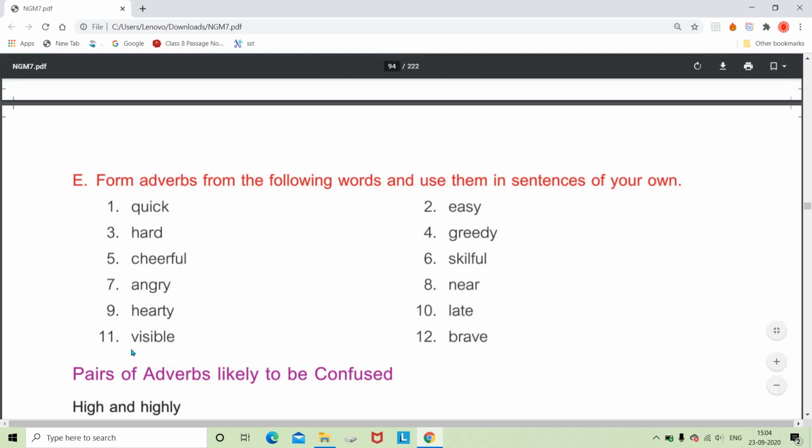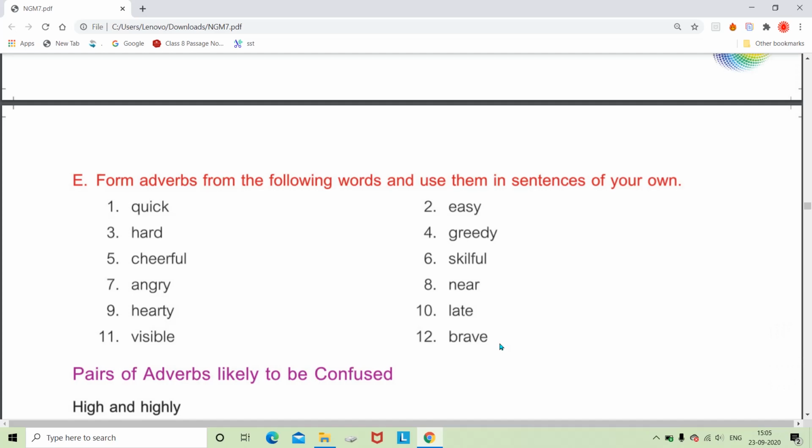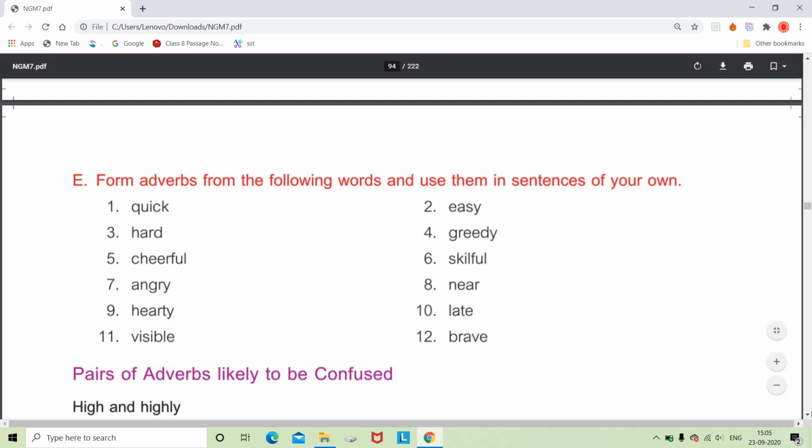Then visible becomes visibly. Here E will be dropped and instead of E we will use Y, so it will be turned into an adverb. The sentence we can say is she looked visibly scared, means it was visible that she was frightened. And brave becomes bravely. Only ly will be added. So we can say he bore the pain bravely. He faced the problems bravely. This way you can make any other sentences of your choice, no problem, but the formation of the adverbs should be done correctly, following the rules.